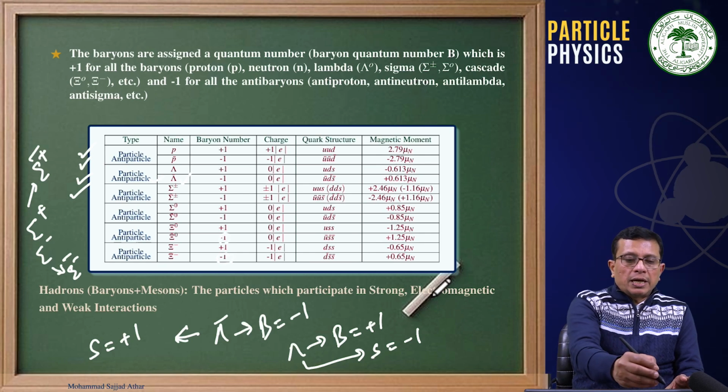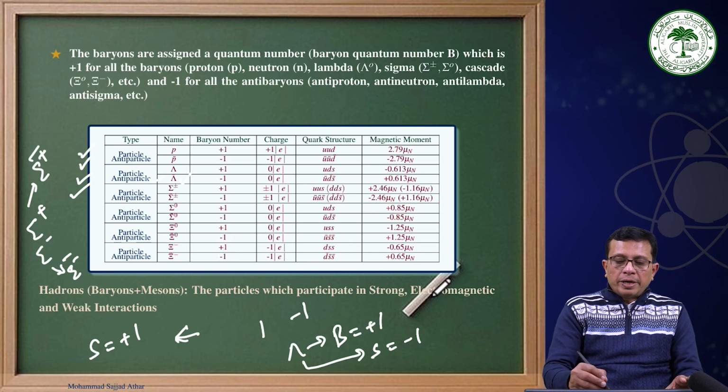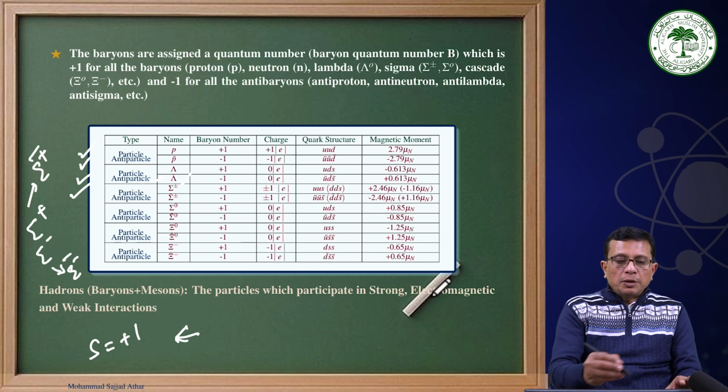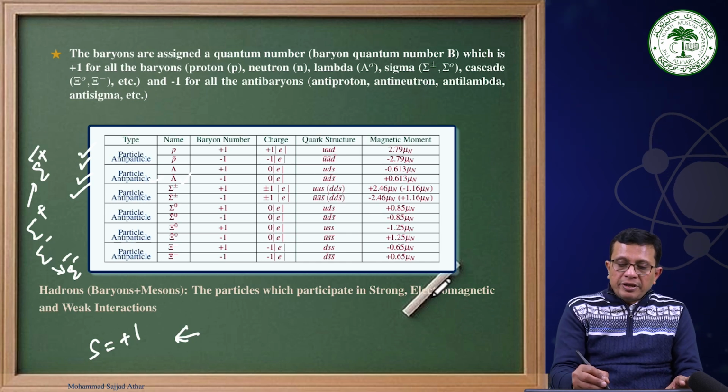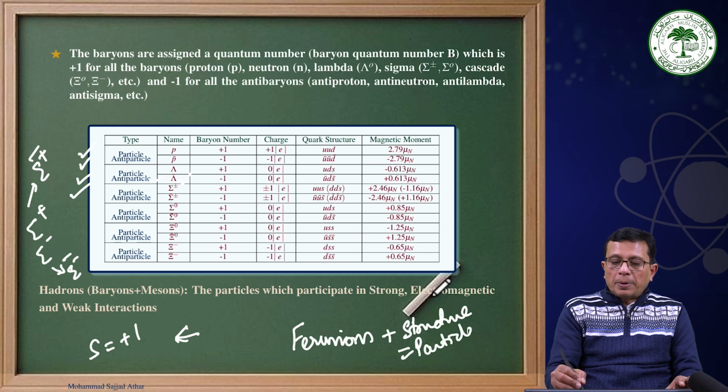Therefore, try to understand this. Baryon number +1 for the particles. The important point is that particles which are fermions, which have got structure, we are calling them particles.